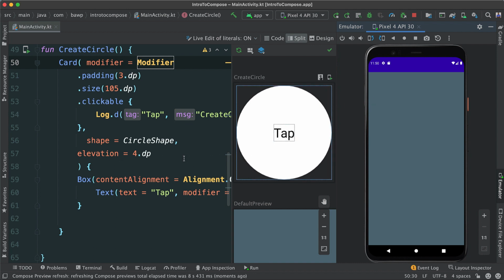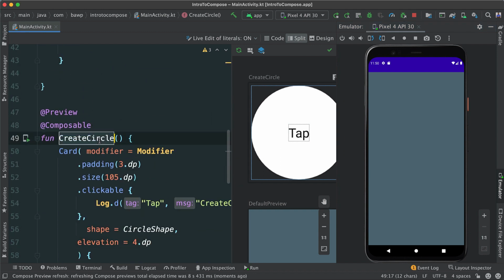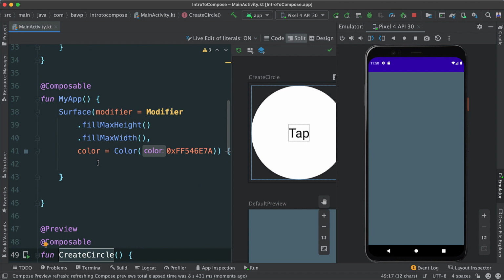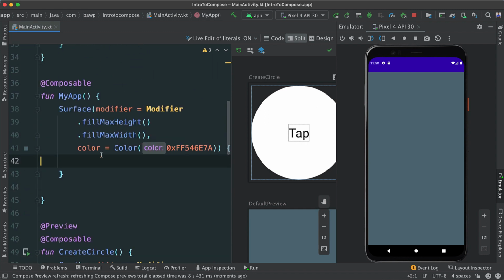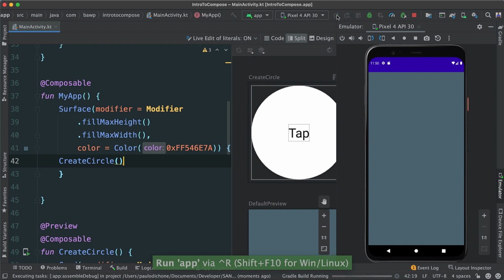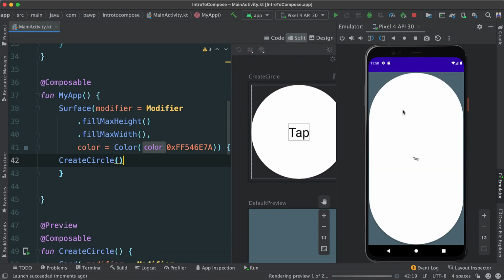Another thing here, you remember that we're still constructing our circle here, and we have it in preview mode for this create circle. We're not calling it anywhere. So if I call it inside of my app, because remember my app is being called inside of set content, that should work. So here I'm going to say create circle like that. Now if I run, I should be able to see that circle. There we go. There's our circle. The circle is not what we're expecting, but it's okay.